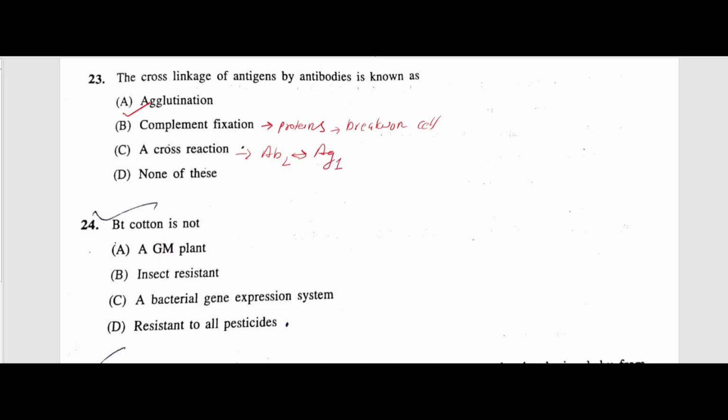Next question, Bt cotton is not. Carefully read the options. It is a GM plant, genetically modified plant, yes. Insect resistant, yes. It has a bacterial gene expression system, true. So asking, Bt cotton is not, the answer is resistant to all pesticides. It is resistant to insects. It is not resistant to pesticides, right?